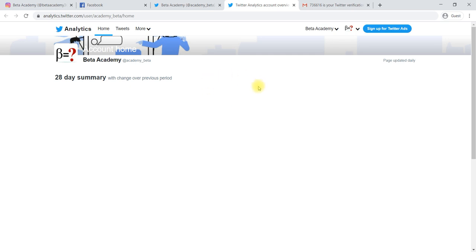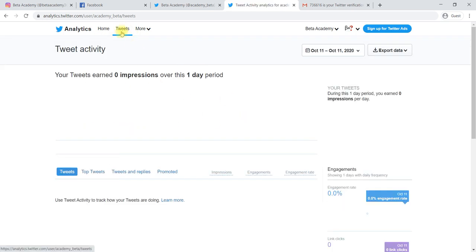In case it is not showing a page like this, if you are not getting this particular page, it will ask you to start analytics. You click on that, then you can check the tweets here. In tweets, you can see what tweets you have done so far. We have not done any tweets, so it has not shown anything.